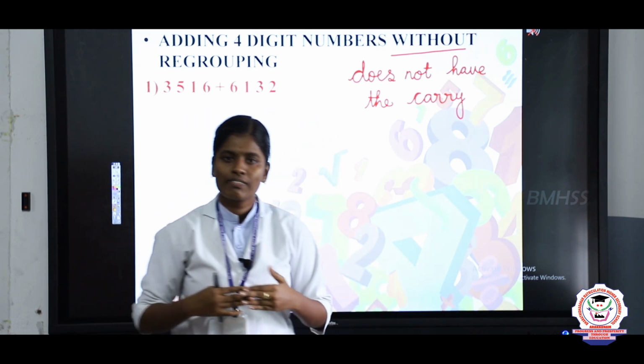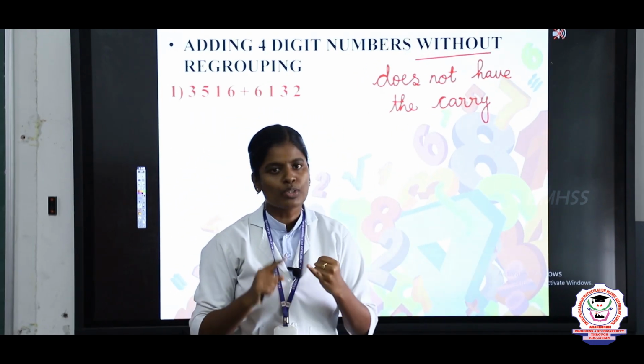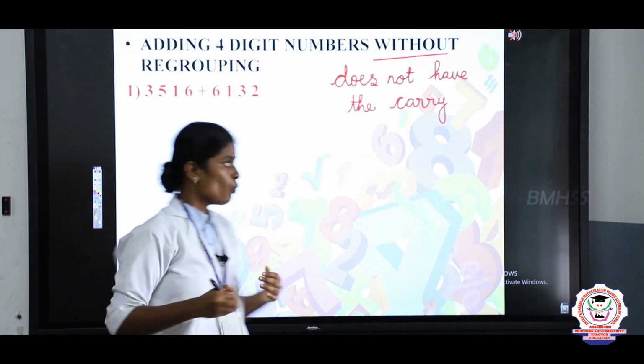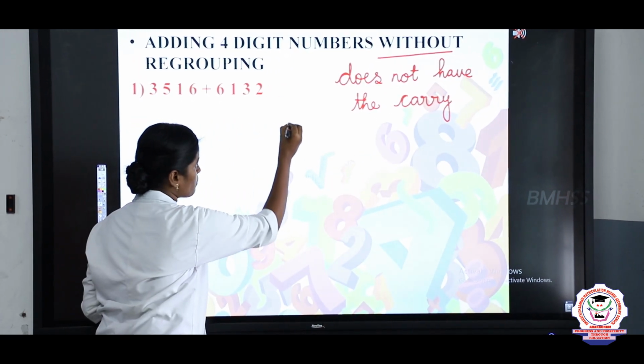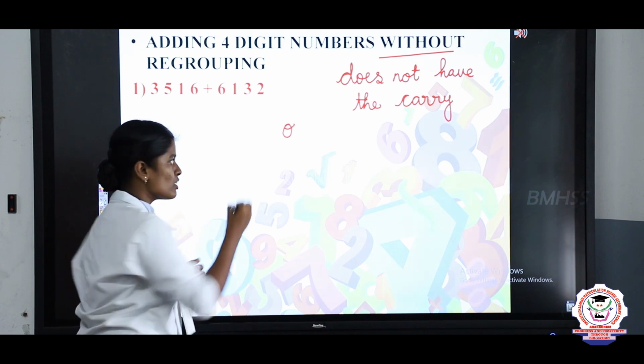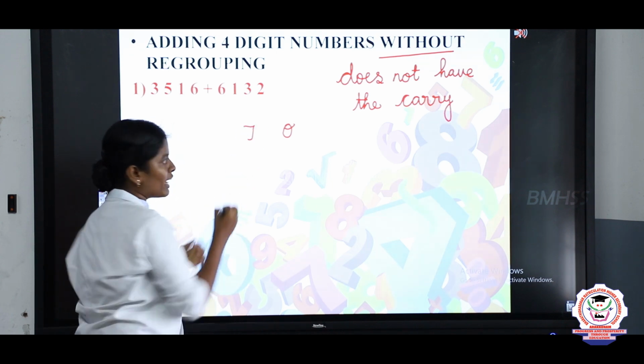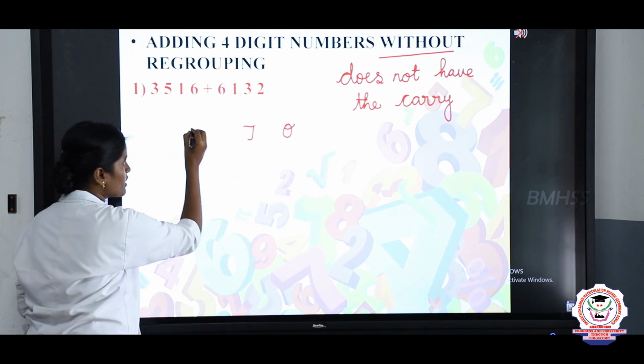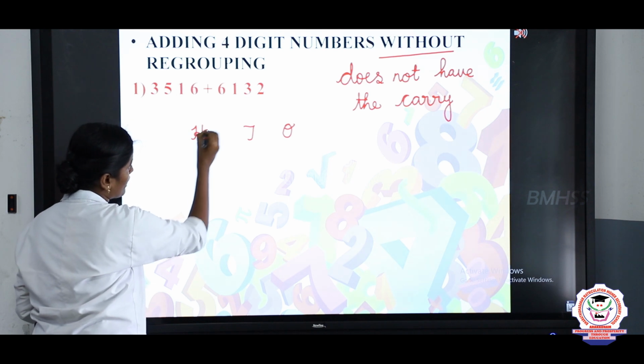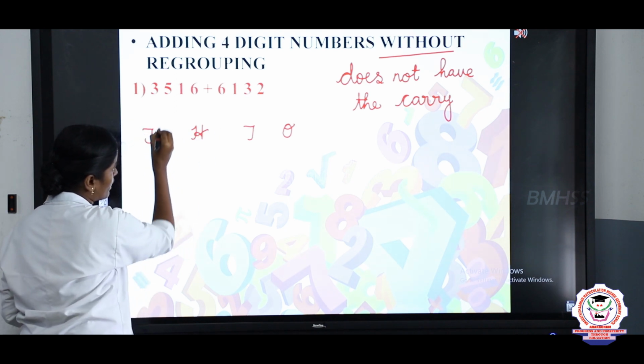What is the first place value? The first place value is ones, so you should write ones. The second place value is tens, so write tens. The third place value is hundreds, and the fourth place value is thousands.